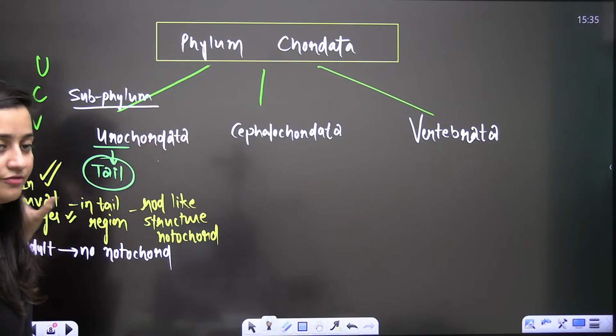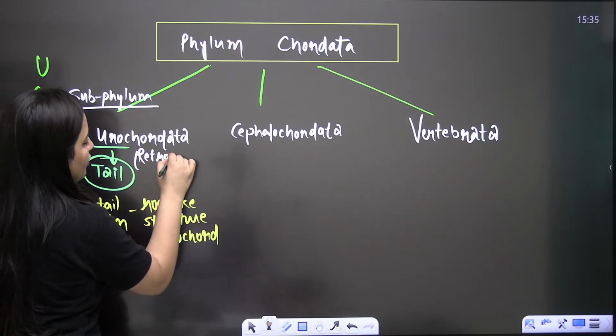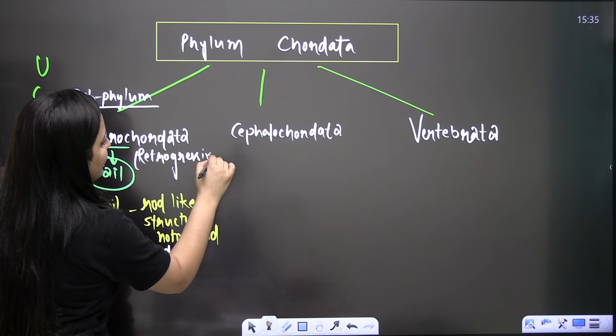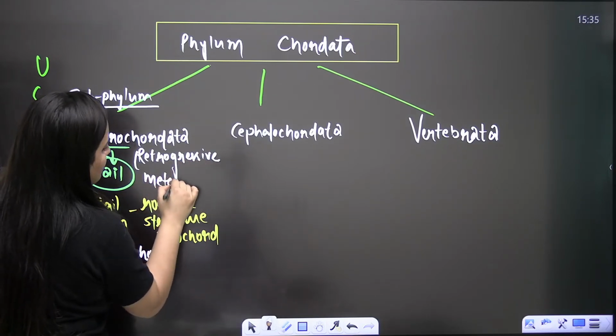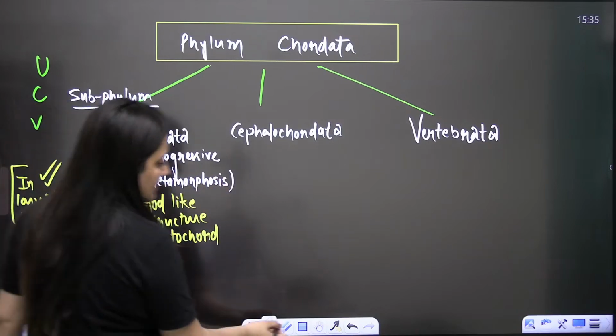These are the characters of the Urochordates: they have retrogressive metamorphosis. Only larval stages have the advanced character, but not the adult stages.